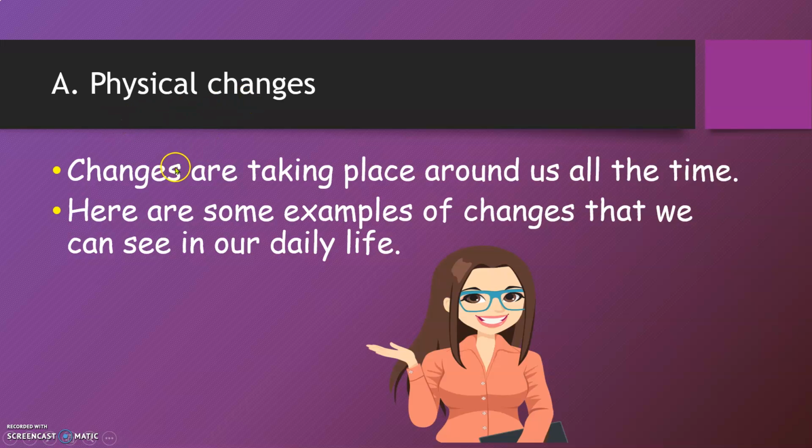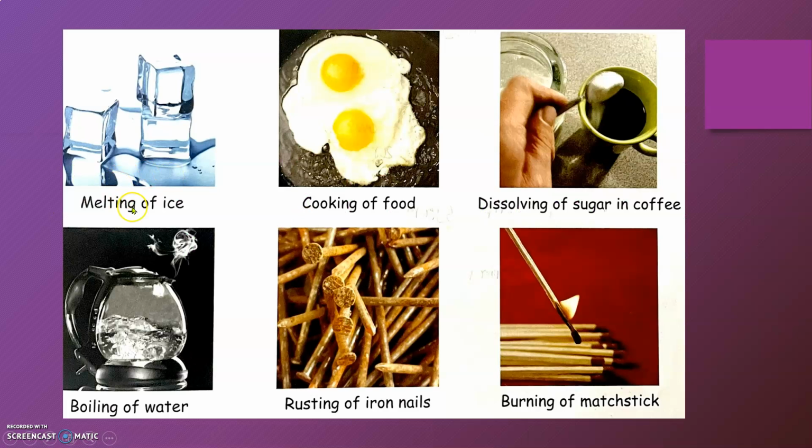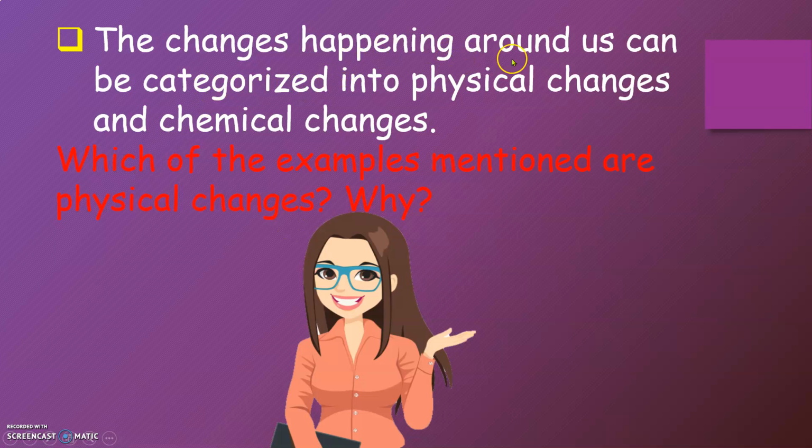Physical changes. Changes are taking place around us all the time. Here are some examples of changes that we can see in our daily life. Melting of ice, cooking of food, dissolving of sugar in coffee, boiling of water, rusting of iron nails, burning of matchstick. The changes happening around us can be categorized into physical changes and chemical changes. Which of the examples mentioned are physical changes? Why?